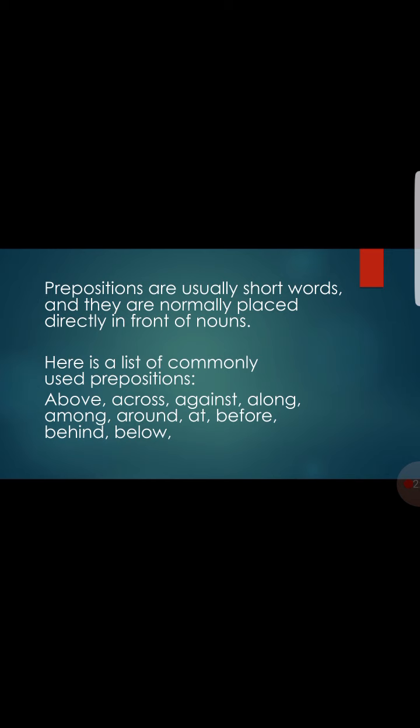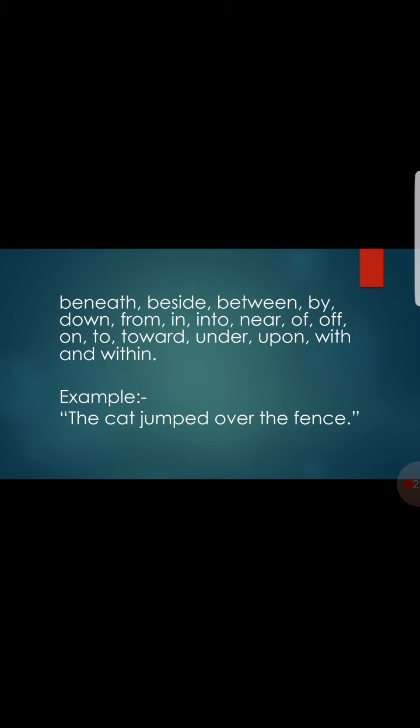Here is a list of commonly used prepositions: above, across, against, along, among, around, at, before, behind and below. Beneath, beside, between, by, down, etc. Now these are the prepositions and there are many others as well.